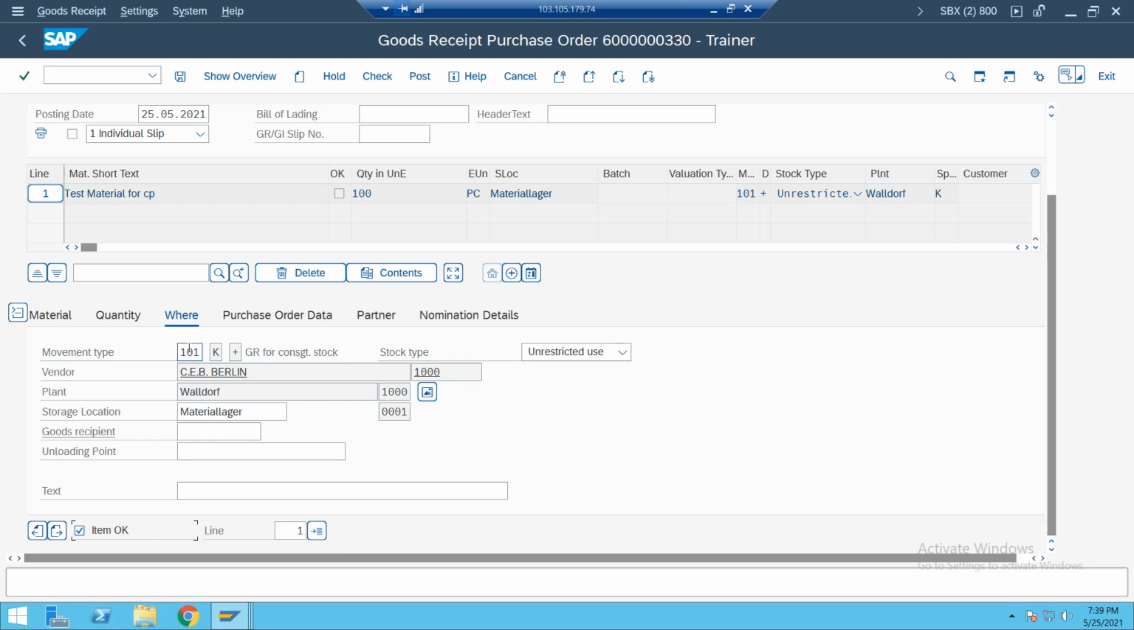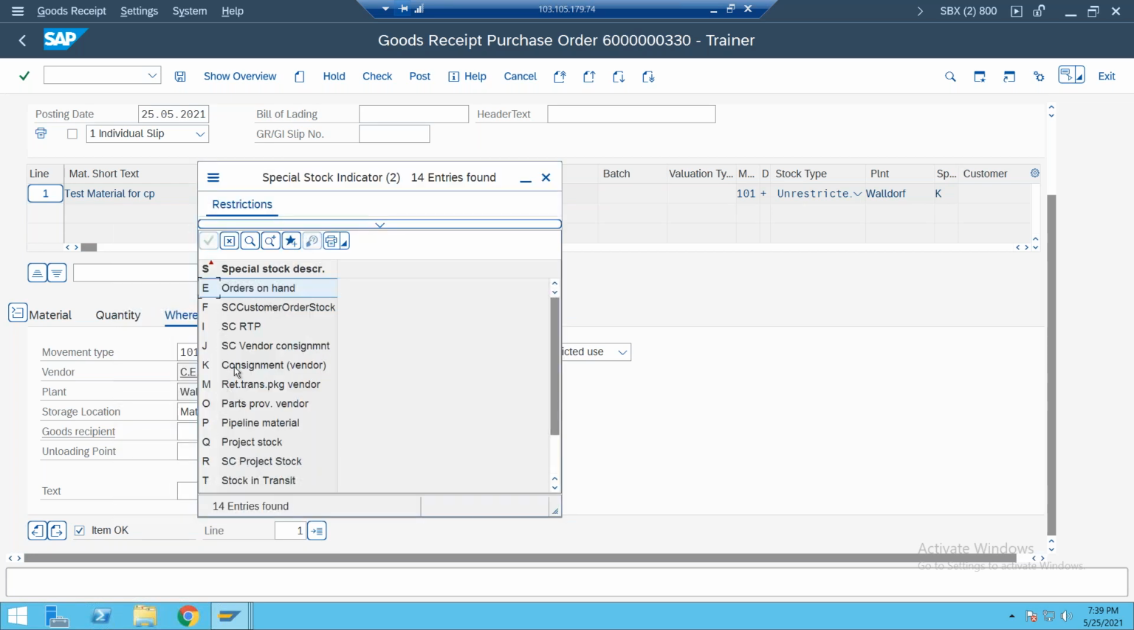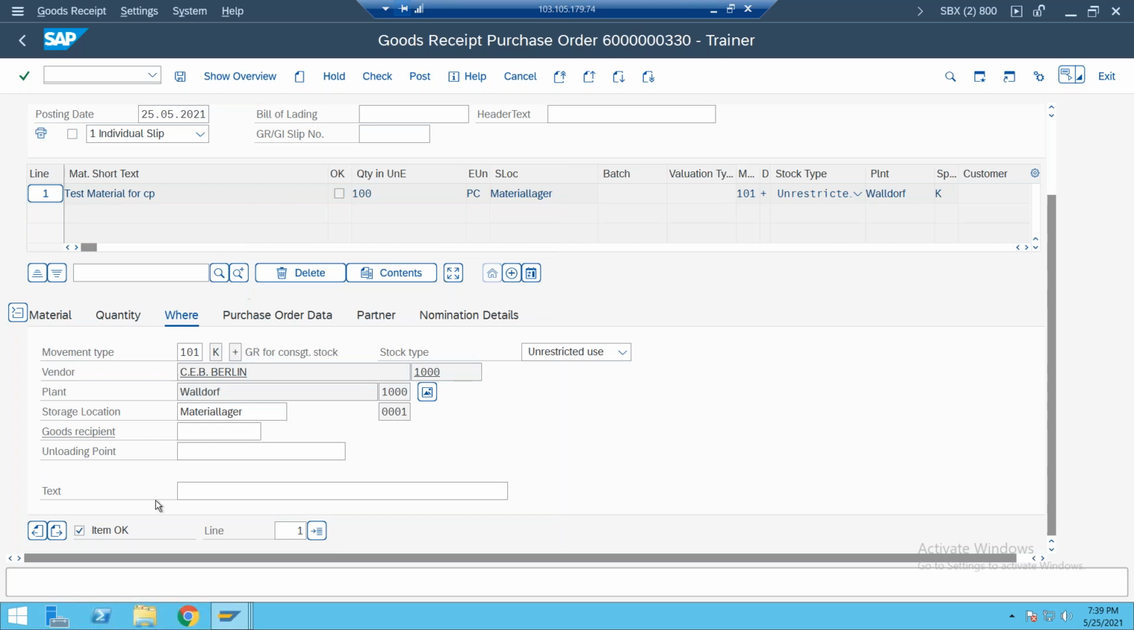You need to observe the movement type more carefully. In many interviews they'll ask what movement type is triggered, so you have to focus on the movement type here. It is GR for the consignment stock. So what is meant by K here? 101 means goods receipt. Whenever you are receiving the material, the system will trigger 101. But what is this K? K represents the stock category. K means consignment stock. So 101 is the movement type, but 101K means GR for the consignment stock. We need to observe this here.